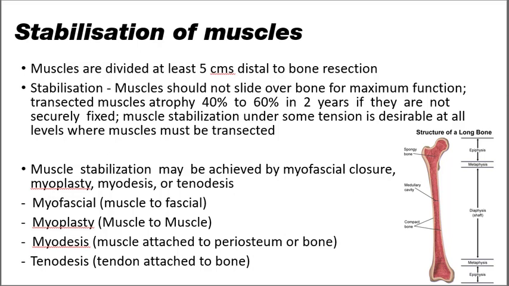Myofascial closure is not an effective means of muscle stabilization as it provides only minimal stabilization for the most superficial muscles. It does not provide adequate distal attachment of muscular tissue to the bone. Therefore, it is used in patients with severe ischemia, which prevents distal muscle fixation.